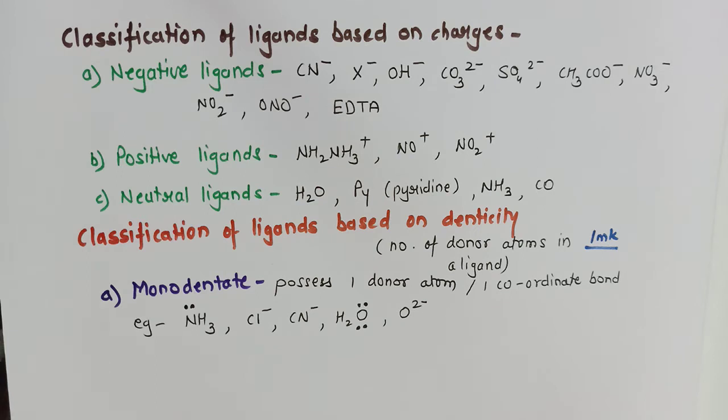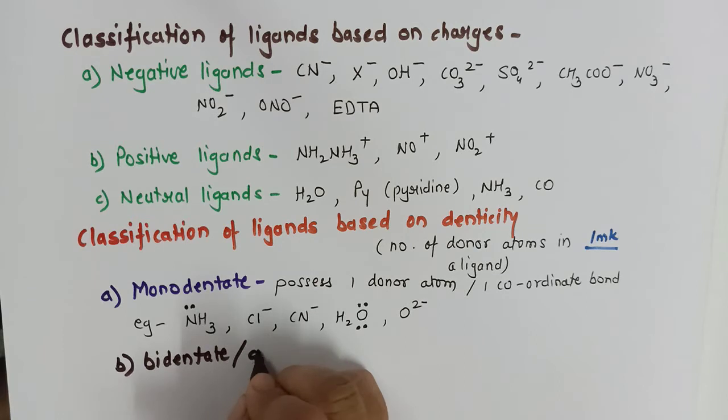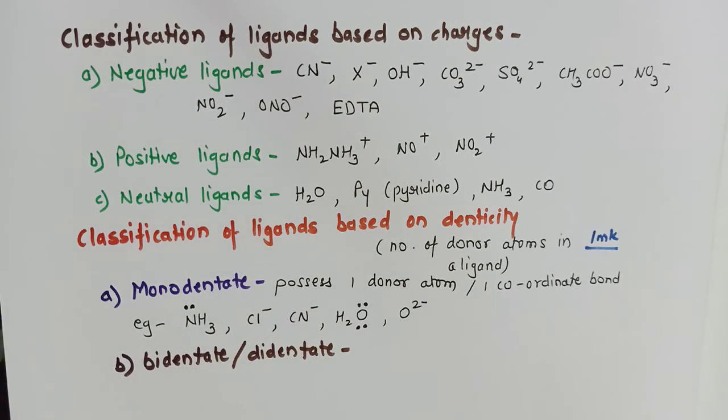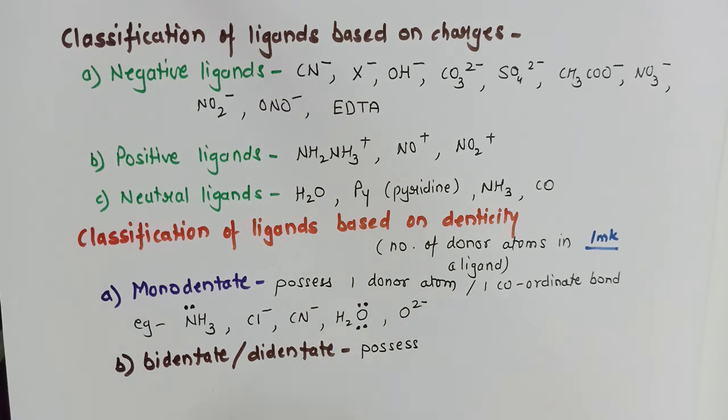The second type of these ligands is bidentate, also called didentate. As the name indicates, we can guess how many donor atoms it will have.